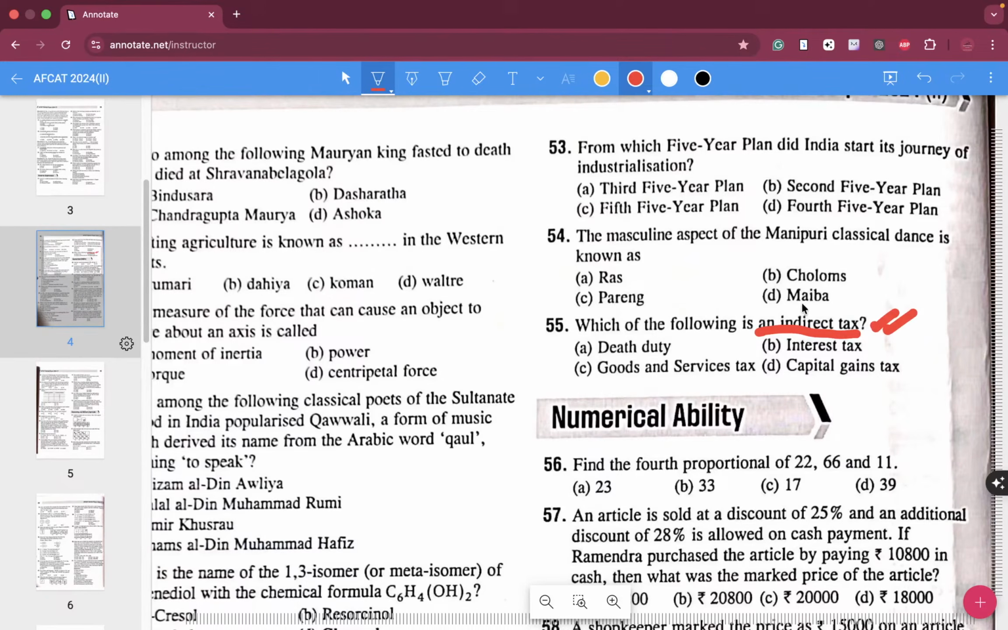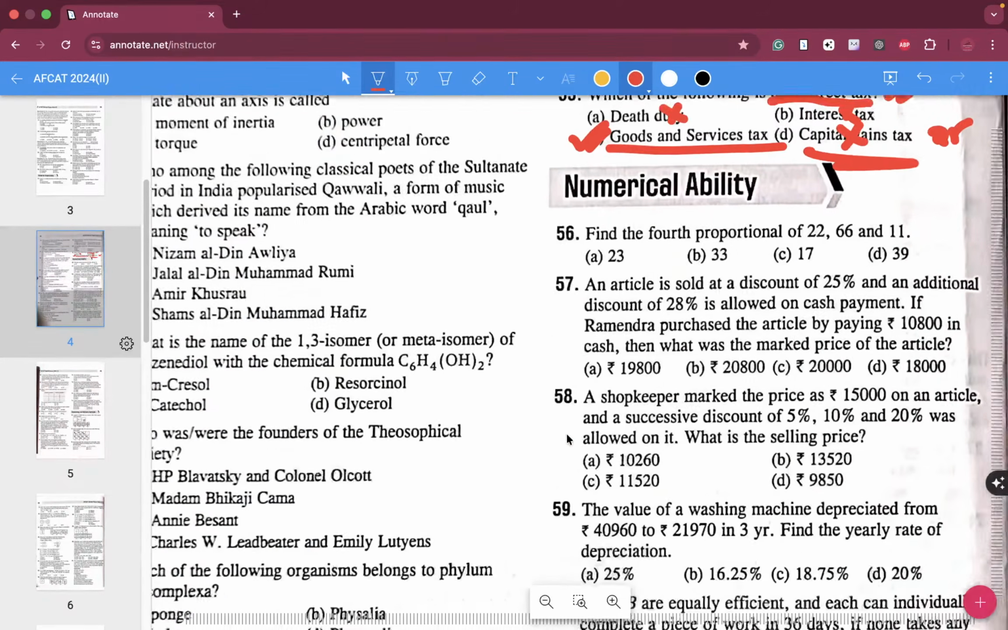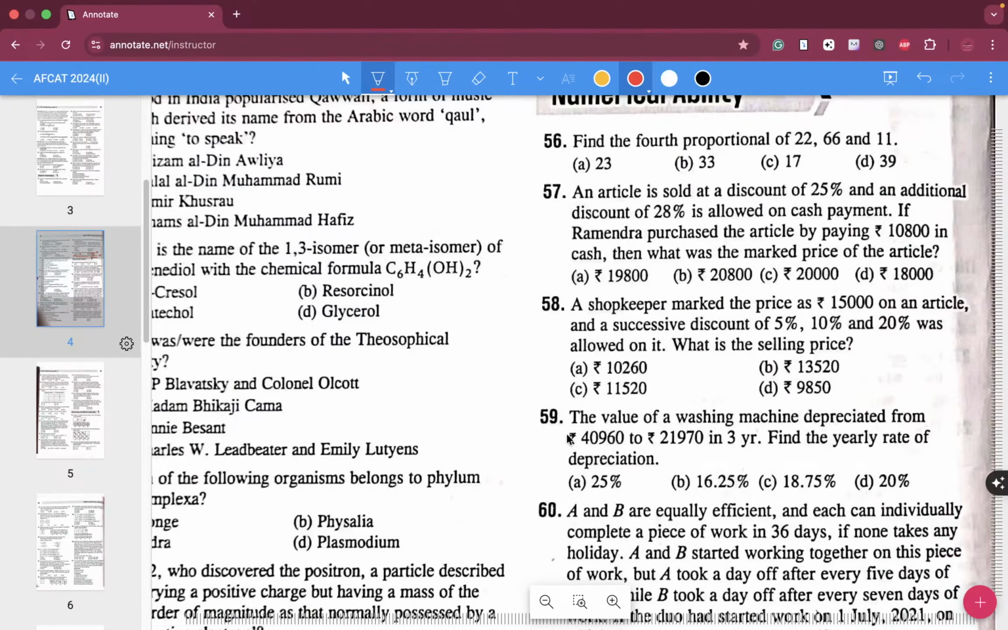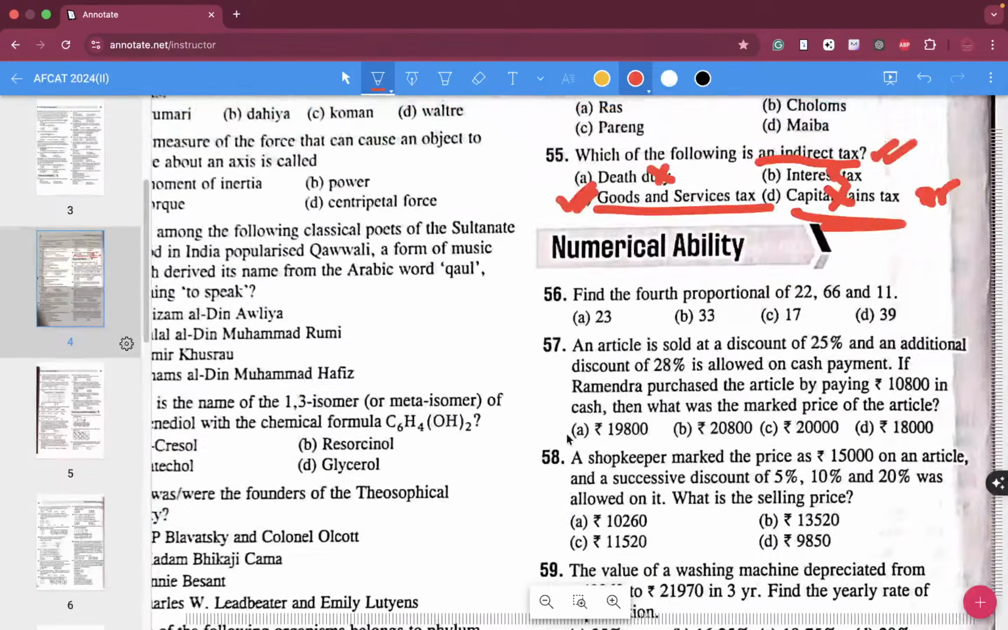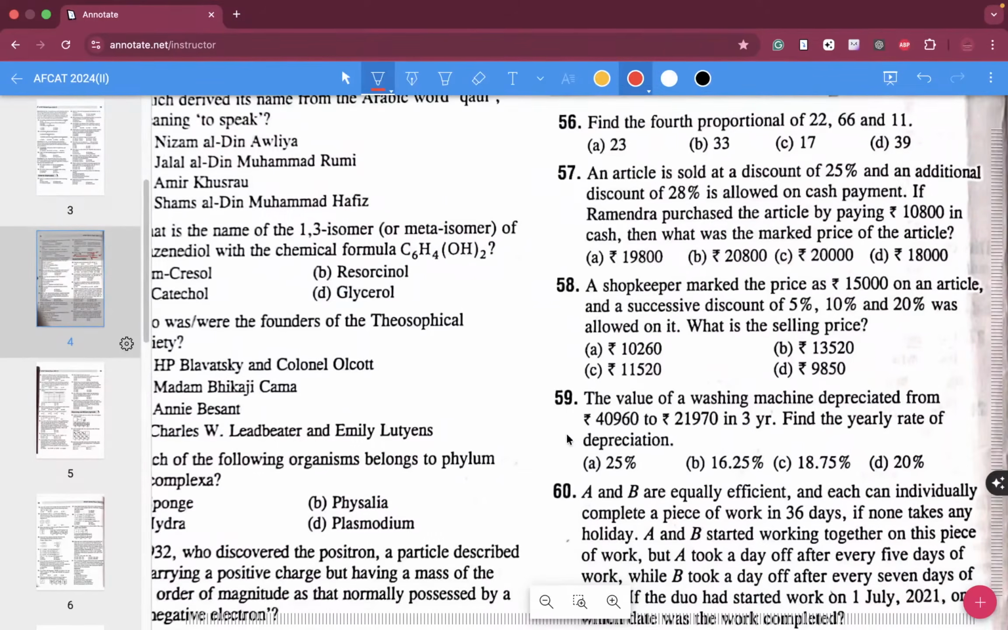So it is not the death duty, interest tax, or capital gains tax. Capital gains tax is a direct tax. Goods and services tax can be shifted to other people, so over here 55 C is going to be the correct answer, folks.